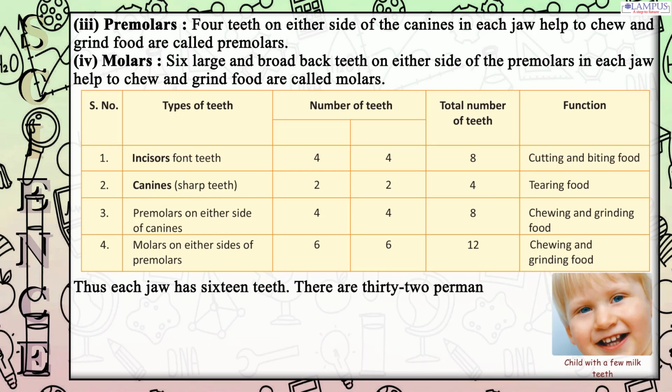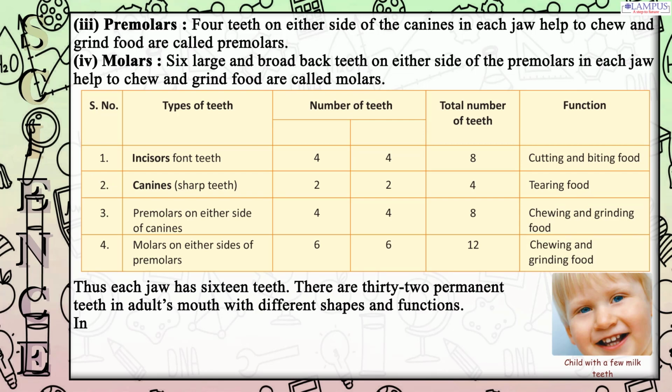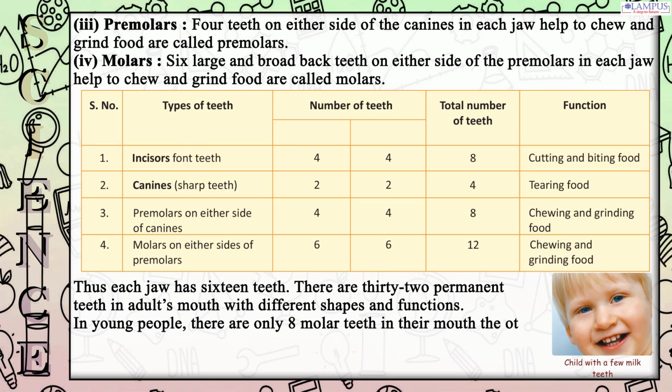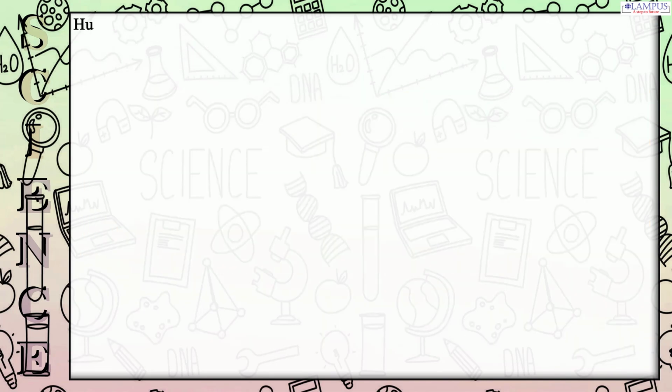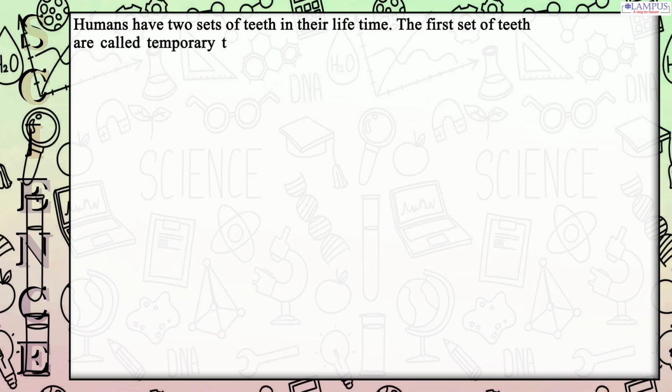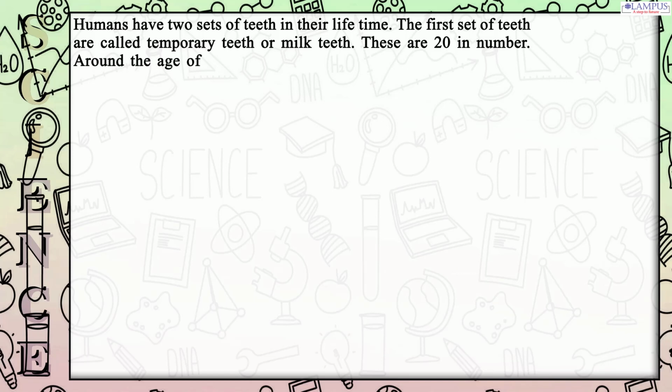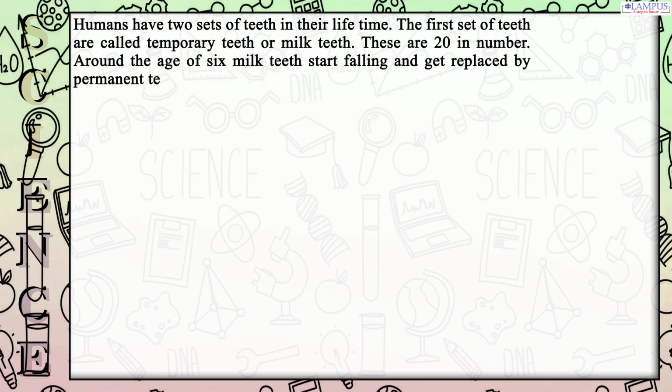There are 32 permanent teeth in an adult's mouth with different shapes and functions. In young people, there are only 8 molar teeth in their mouth. The other 4 molars develop at the age of 18 or later, which are called wisdom teeth. Humans have 2 sets of teeth in their lifetime. The first set of teeth are called temporary teeth or milk teeth. These are 20 in number. Around the age of 6, milk teeth start falling and get replaced by permanent teeth.